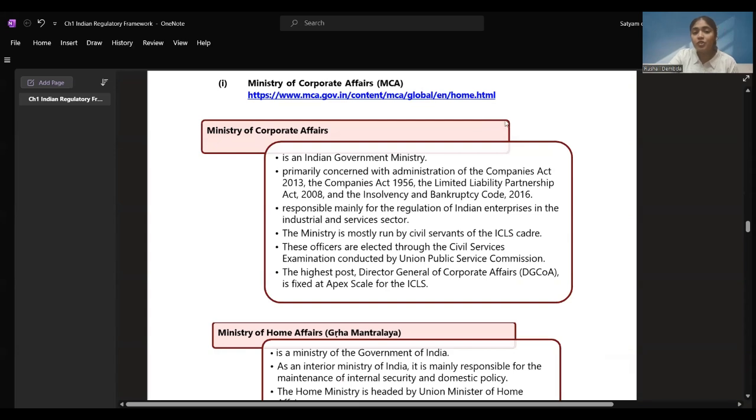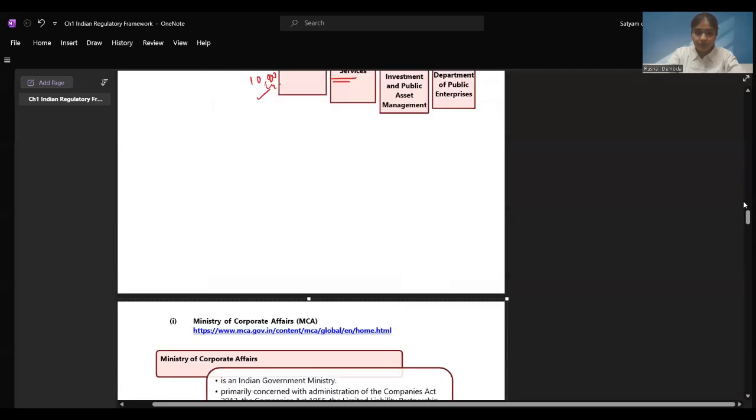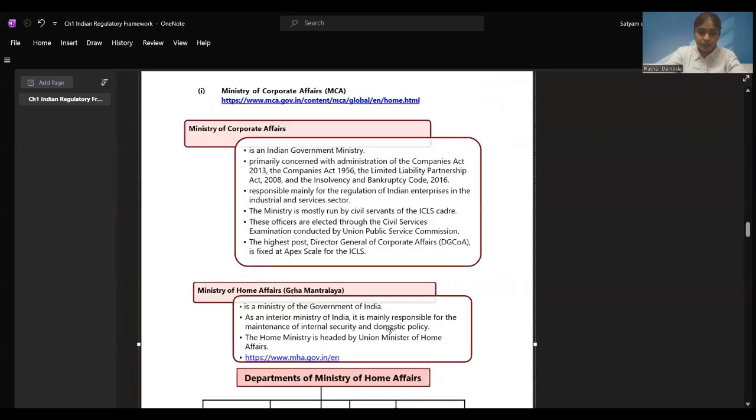Now, let me take you to the next ministry, which is the Ministry of Corporate Affairs. Okay, give me 1 second. I'll just take you to the Ministry of Corporate Affairs. Let's go to the Ministry. Yes, there you go. This is the website of MCA, commonly known, and companies use this because all the corporate